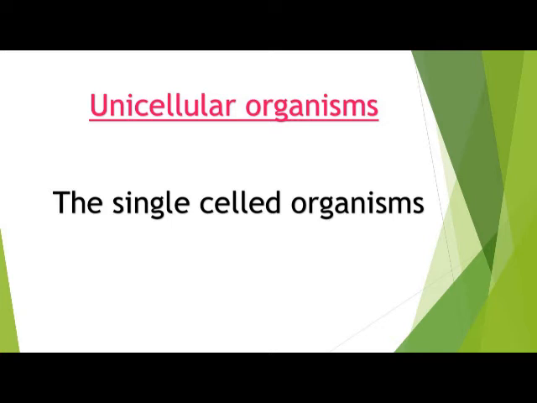So, unicellular organisms. I repeat again, the single-celled organisms are called unicellular organisms. A single-celled organism performs all the necessary functions that multicellular organisms perform.